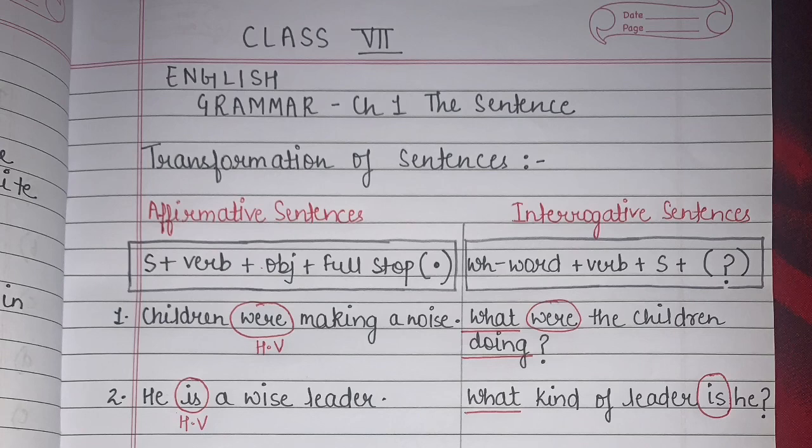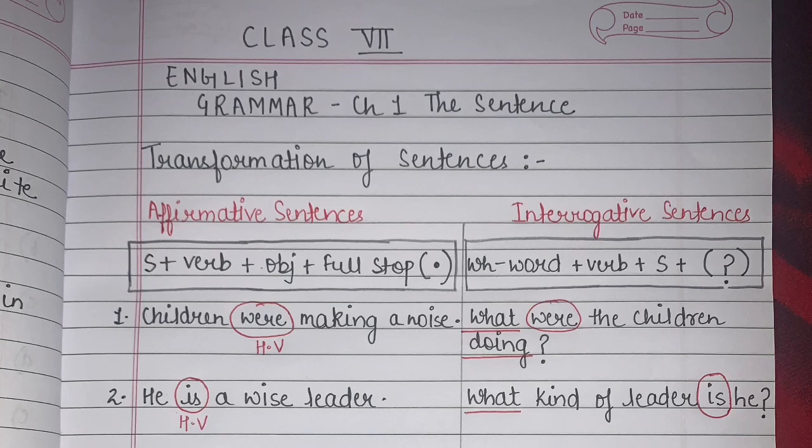Second example, he is a wise leader, full stop. Now, here, first of all, we have to mark the helping verb. So can you see what my helping verb is here? He is a wise leader. Here my helping verb is is. Okay, then I have to change this into a question. So can I write here, what kind of leader is he, right?